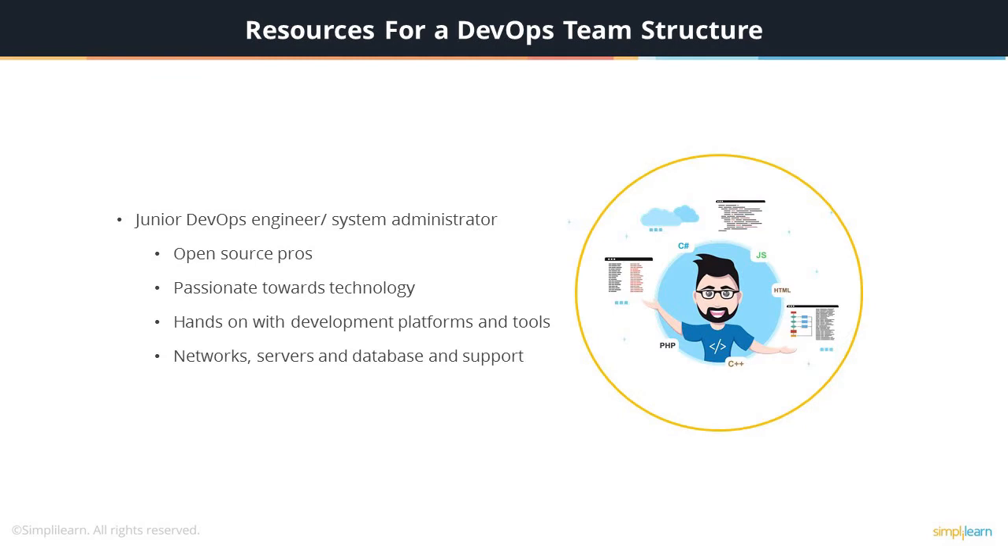Junior DevOps Engineer or System Administrator. Traditional IT operations or system administration professionals focus on keeping the servers running. DevOps needs people who are open source pros, passionate towards technology, and effectively hands-on with the development platform, tools, networks, servers, and database, and even support.